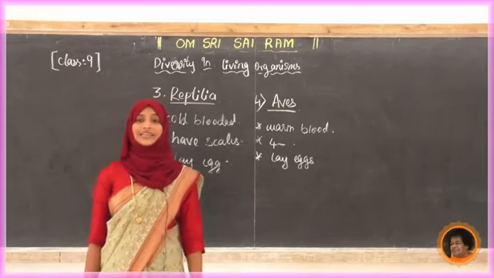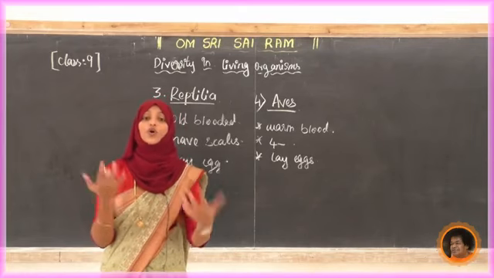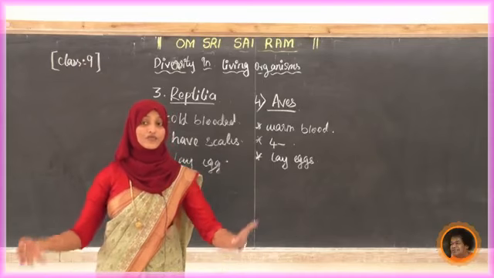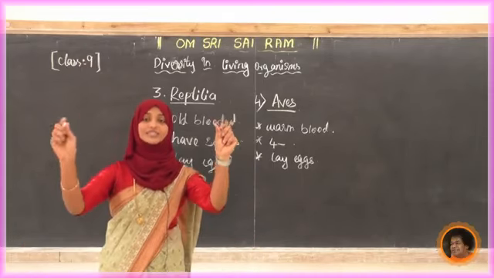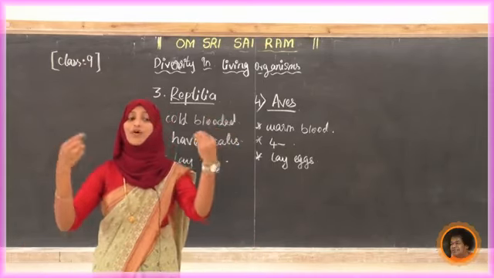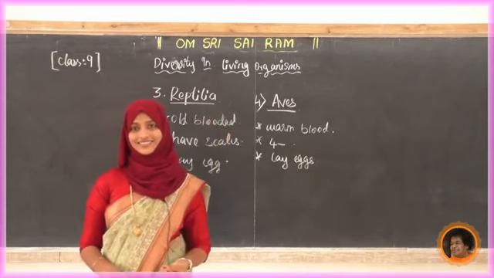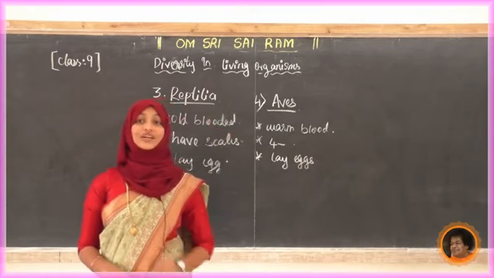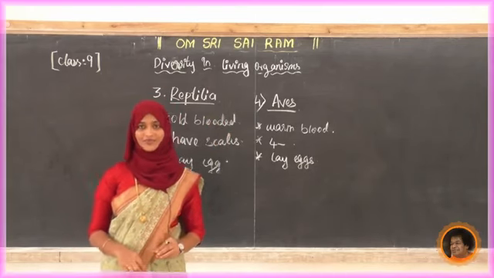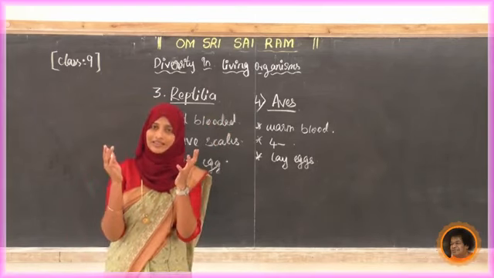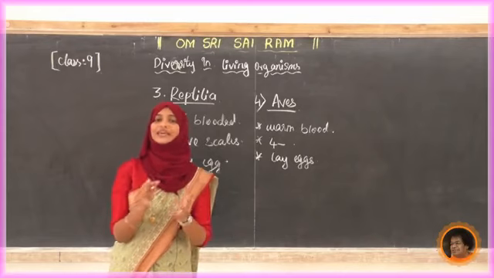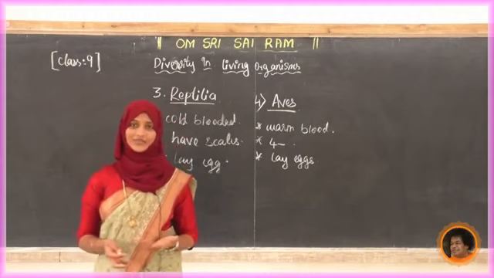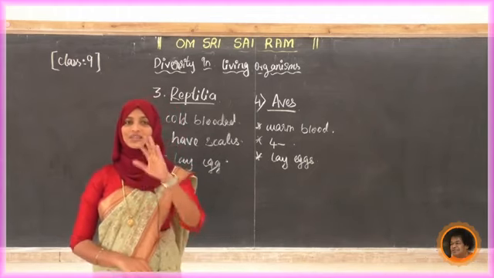Next, here in birds, the 4 limbs. Limbs means what? Legs. See, that is 4 limbs. 4 limbs are modified for flight. What are we calling that? Yes, wings. Actually they are limbs only, legs only, but they are modified for the purpose of flight. Okay, that is all about the aves.